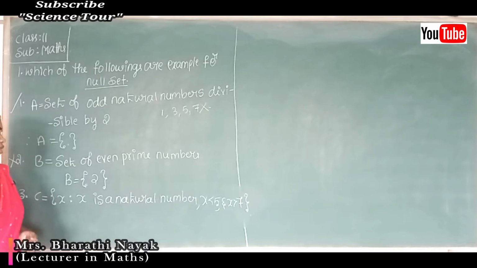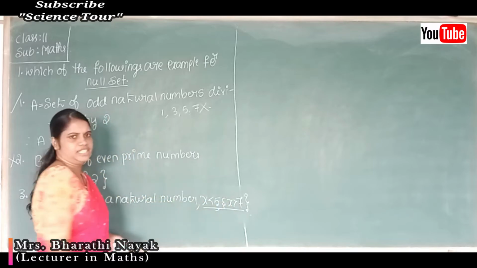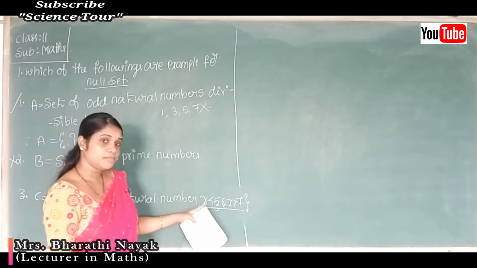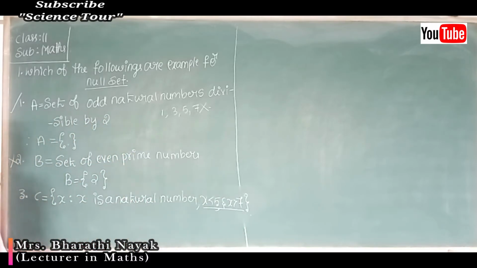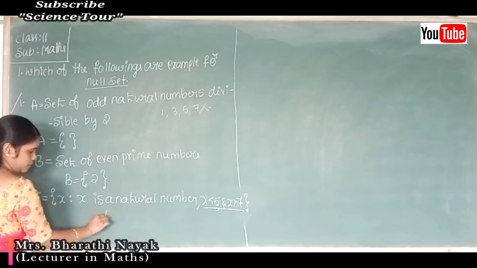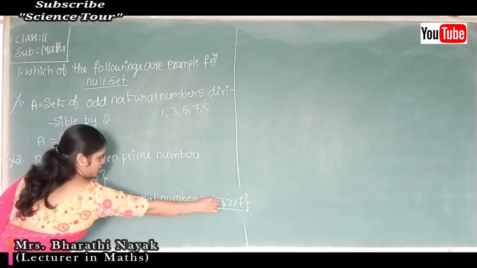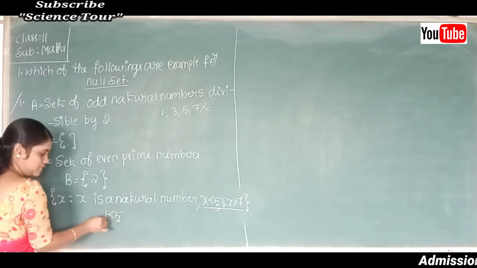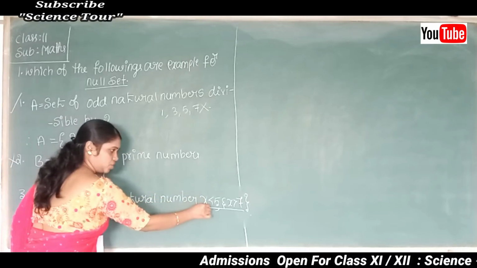Can you find any one natural number which satisfies both conditions? They have given "and", so that number must satisfy these two conditions. I'll consider the number 1. Obviously, 1 is less than 5, so the number 1 satisfies the first condition.